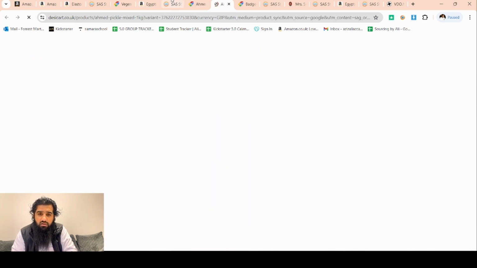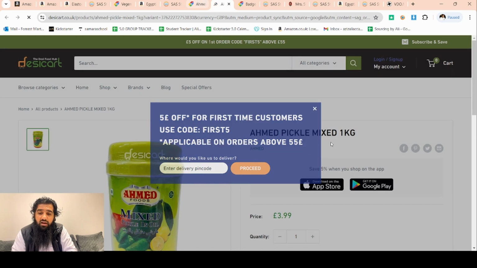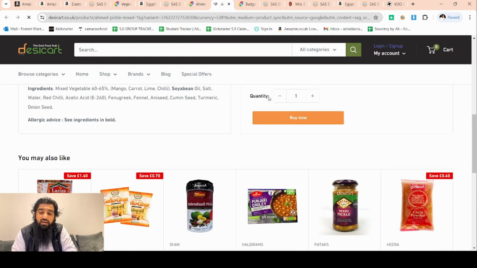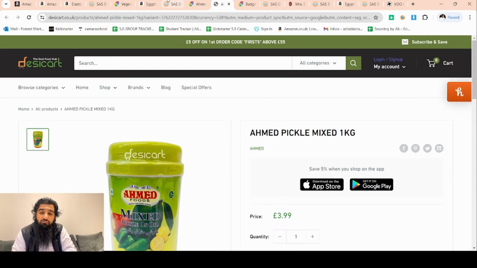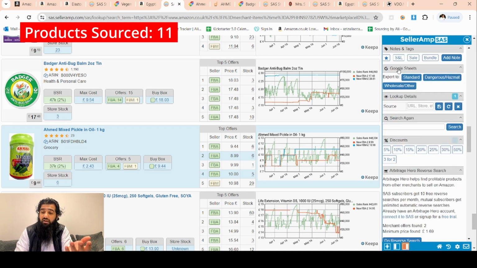So far it looks like a legit site. Make sure it's a legit site by checking their reviews on Trustpilot, and add it into cart and see if the delivery is free. If not, work everything out. Assuming that delivery is free, so we buy it for how much? 399. Great. So 26% straight return on investment. Let's put that in as well.